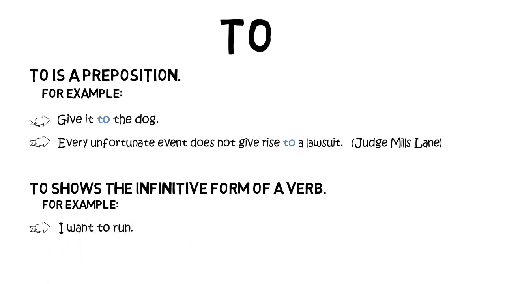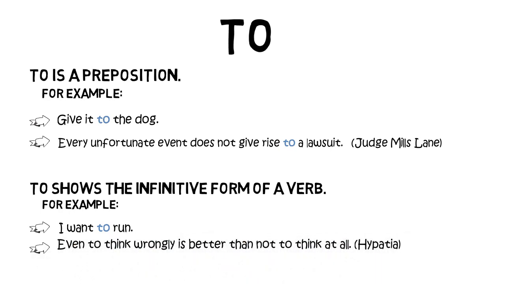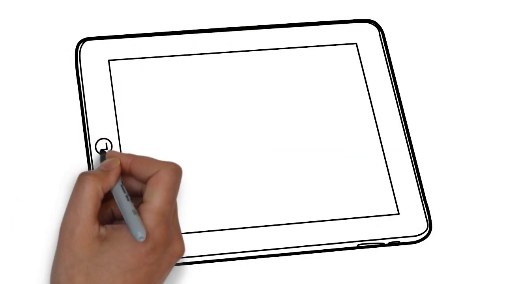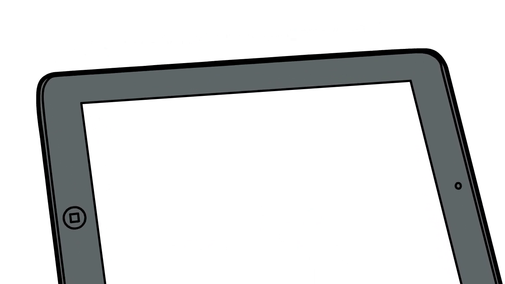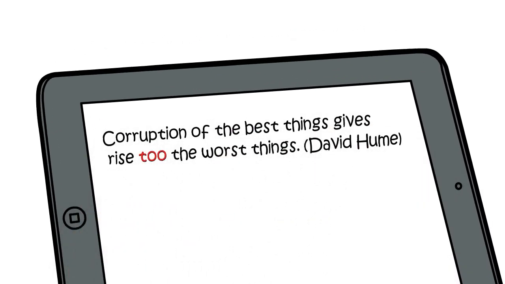Let's look at some examples. I want to run. Even to think wrongly is better than not to think at all. A quotation by Hypatia, philosopher. So let's go back to our original example. Corruption of the best things gives rise to the worst things. So this is "to" the preposition sitting before the noun "the worst things".